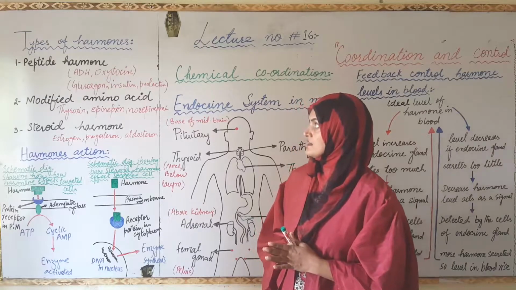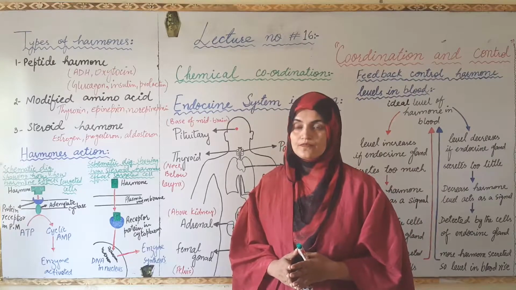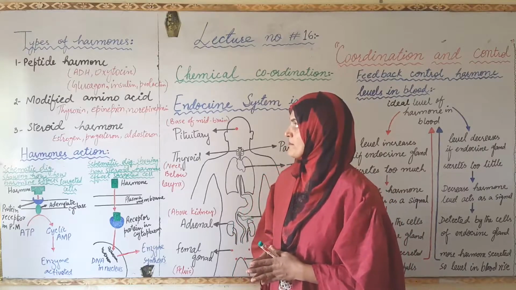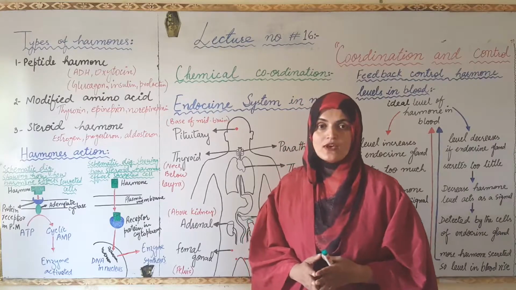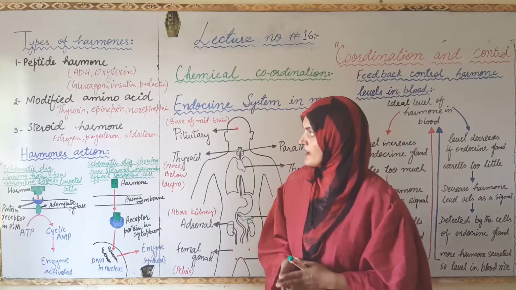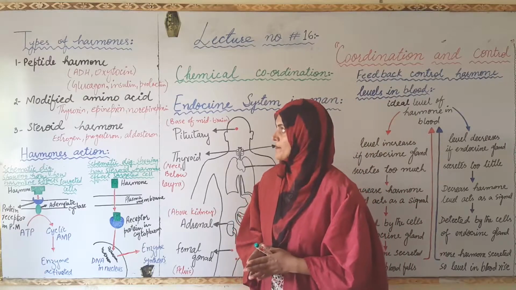Hormones are of three types on the basis of the nature of the molecule. One is the peptide hormone, another one is the modified amino acid hormone, and the third one is the steroid hormone. Peptide hormone.